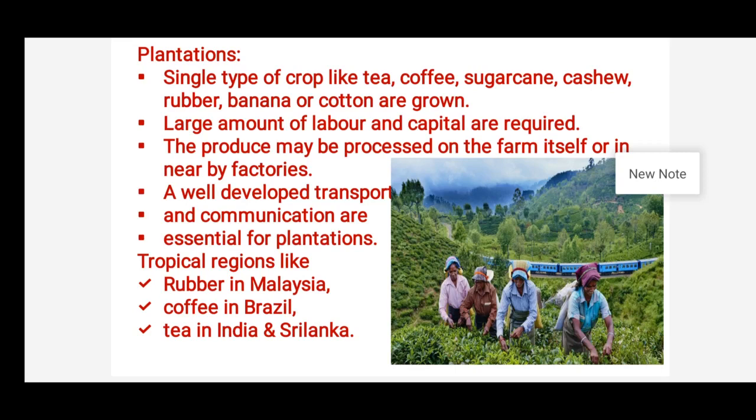Children, this kind of plantation agriculture is very suitable and widely practiced in tropical regions of the world. For example, in India we grow tea. Sri Lanka also grows tea. Malaysia is suitable for growing rubber, so they grow rubber most widely. In Brazil they grow coffee most widely.